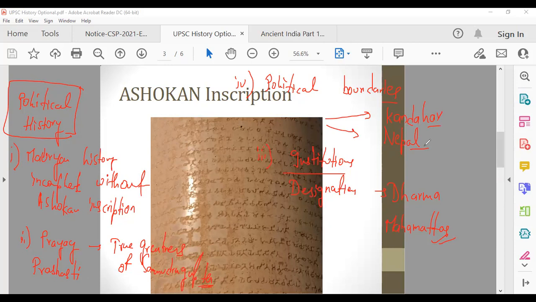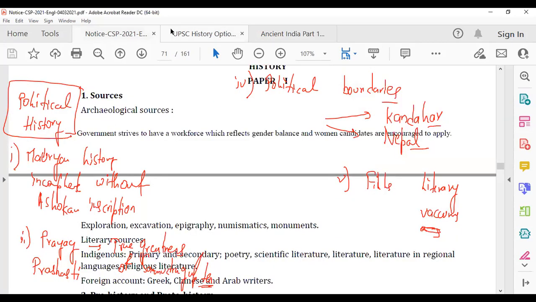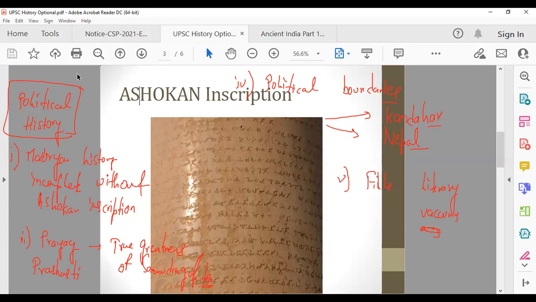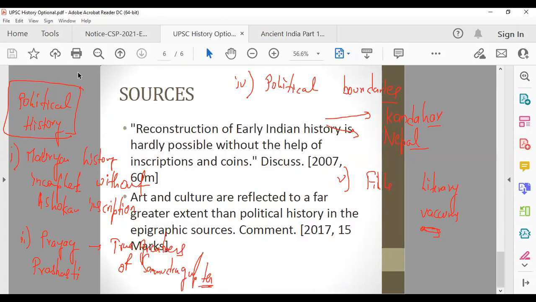Then a very important point related to political history is that inscriptions fill literary vacuums. When you read later about Harshvardhana, who ruled from 606 to 647 AD and was a very powerful ruler, it would seem he was undefeated if there were no inscription.